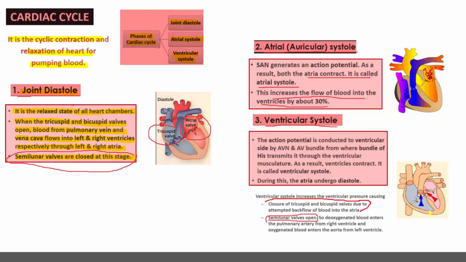How to remember? Auricular contraction, opening of tricuspid and bicuspid valves. Ventricular contraction, opening of the semilunar valve, and the opposite valves will be in the closed condition. So ventricular contraction, ventricular systole, results in pumping of the blood into the blood vessels, and it is carried to all the body parts through the aorta and to the lungs with the help of the pulmonary artery.